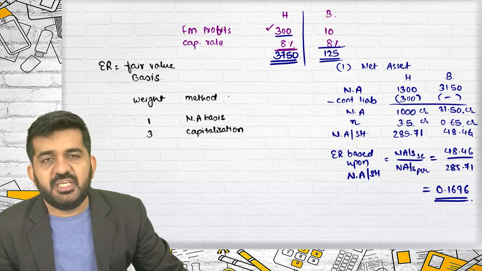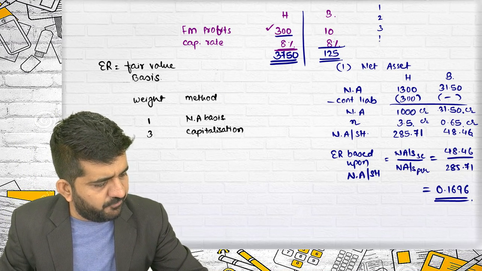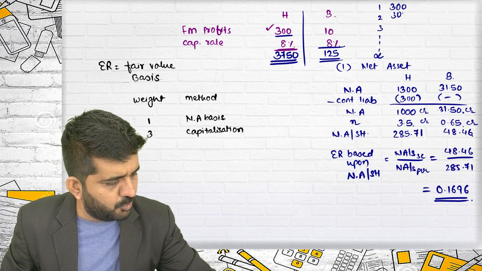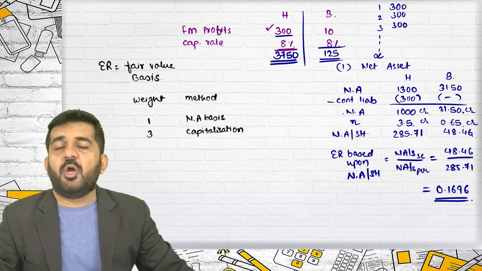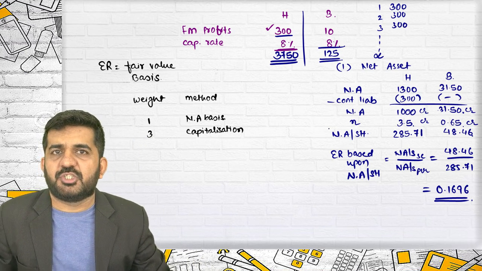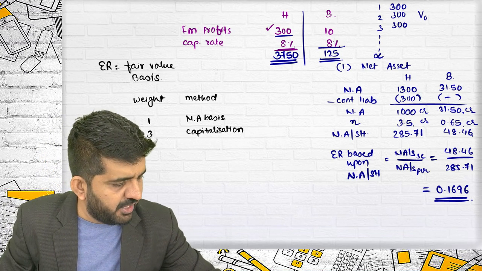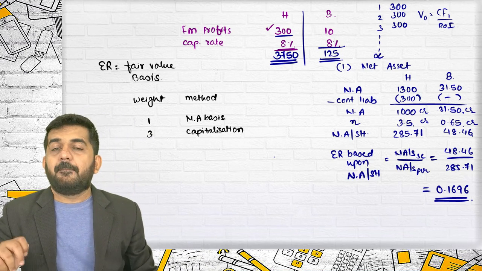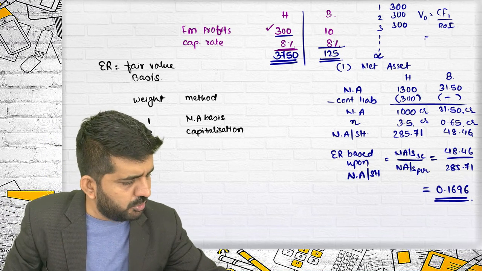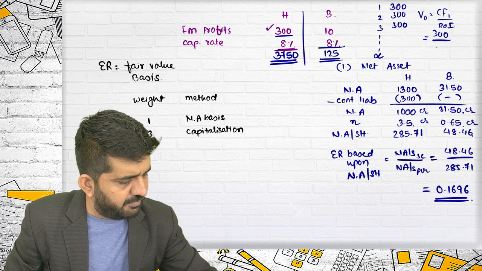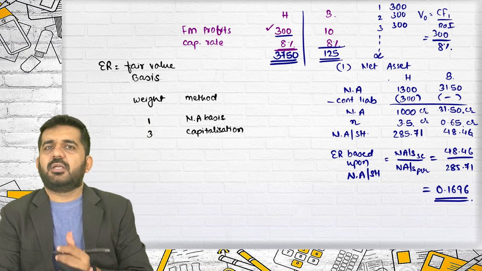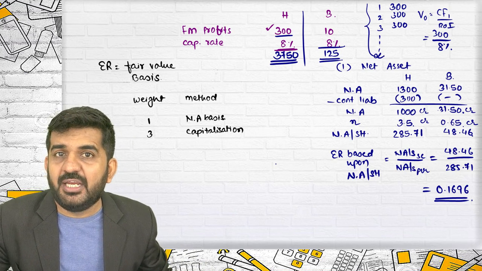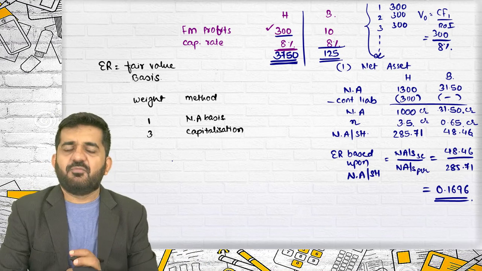If this company has a future maintainable profit up till infinite point of time of rupees 300 crore, and your required rate of return is 8%, what is the value of the company today? It is the cash flow of the first year divided by the rate of interest, 300 divided by 8%. It gives the value of the company today, which is 3750.